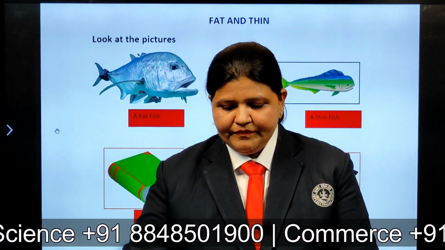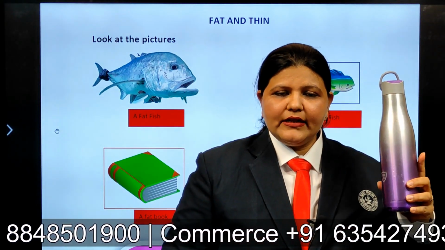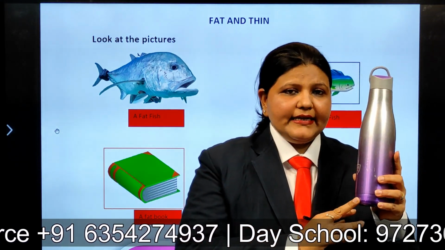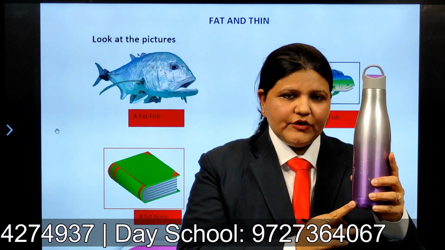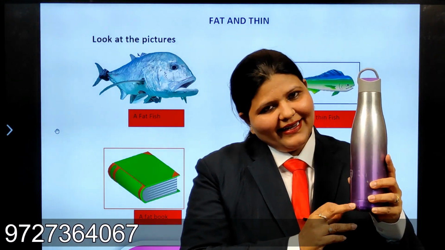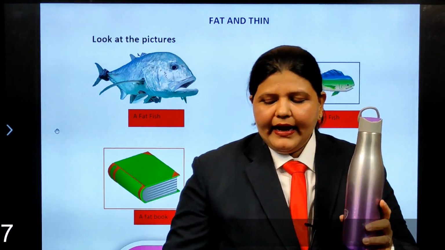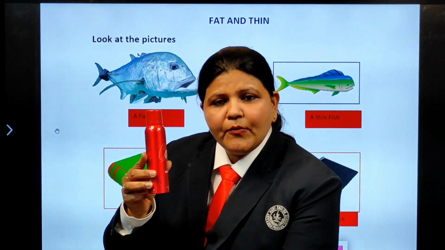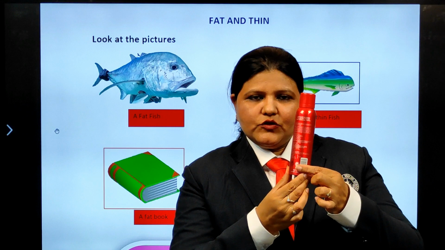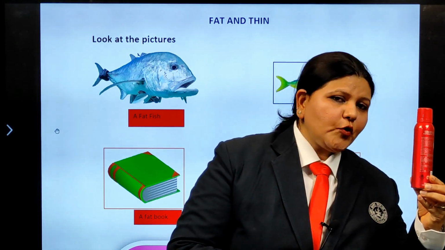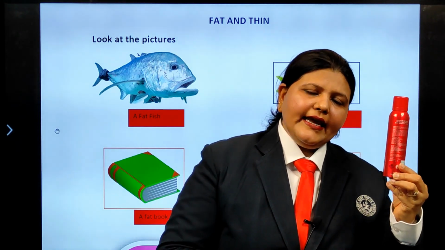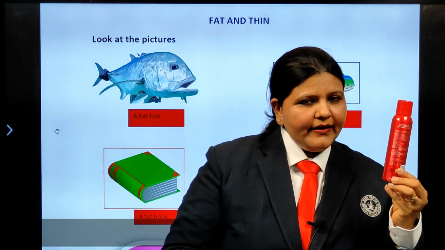Okay, same way. This bottle, can you see this bottle? The shape of the bottle and the size of the bottle, what is it? It is little fat, big in size. So we call it fat. All of you repeat after me. Yes, it is fat. And the same way, I have another bottle over here. Can you see this bottle? It is thin in size. What do we say? Come on, tell me. Yes, very good. This bottle is thin.